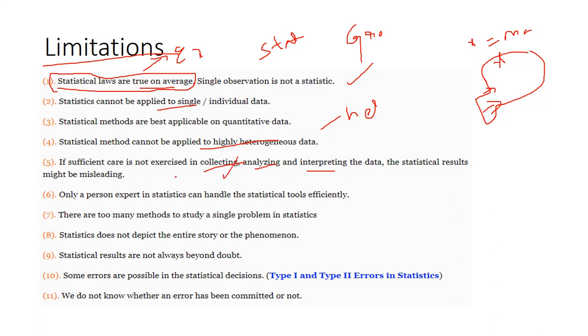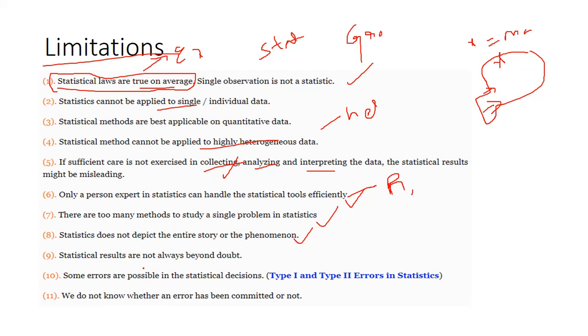Only a person expert in statistics can handle the statistical procedure. This is wrong. We need a group; for example, a single person cannot handle all statistical techniques. You can take software also. Nowadays the most important software are R and Python, and there are too many methods to study a single problem in statistics. Statistics does not reveal the entire story of phenomena. These are some limitations of statistics.